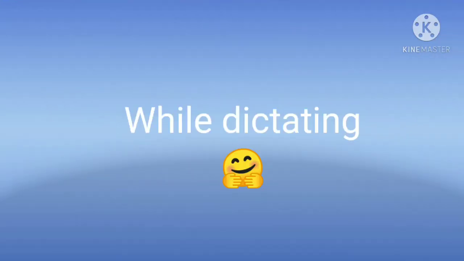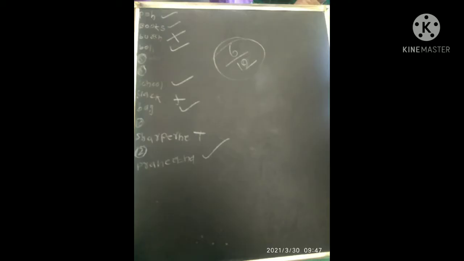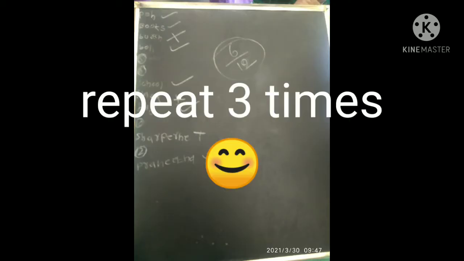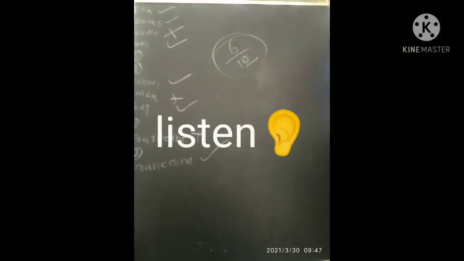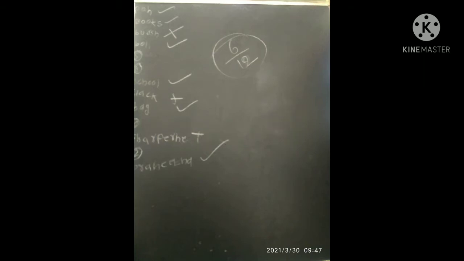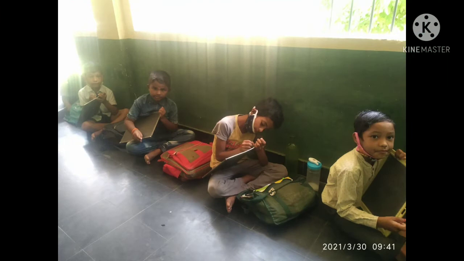While dictating, please repeat the words or letters or numbers 3 times. Ask the children to listen only for the first time. While you repeat the word for the second time, students should write in their notebooks or slates.